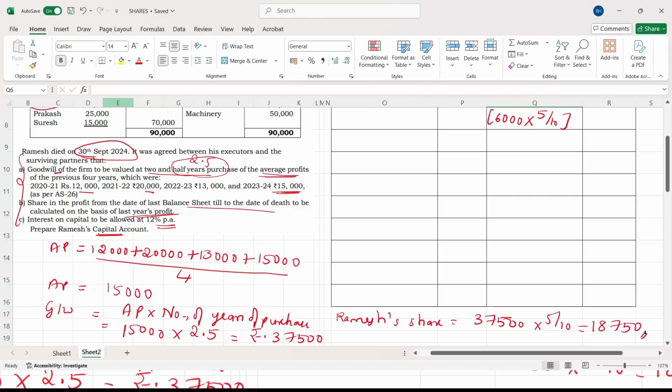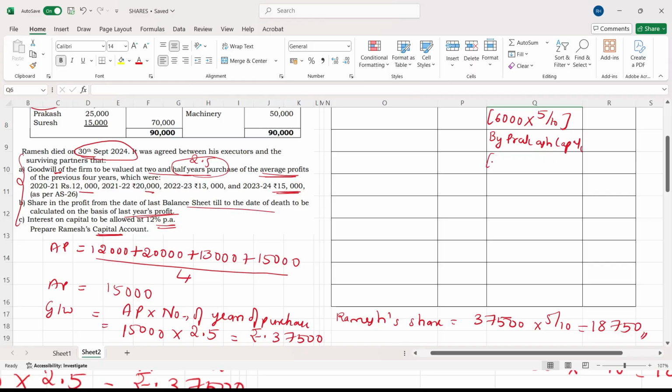This is Ramesh's share of goodwill. Who has to give this goodwill? This goodwill has to be given by the remaining partners, that is Prakash and Suresh. Now we will take here by Prakash capital account.